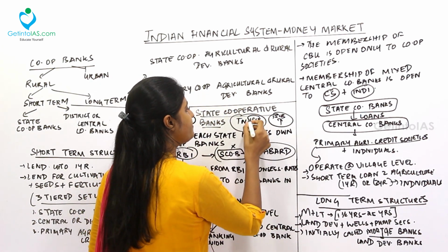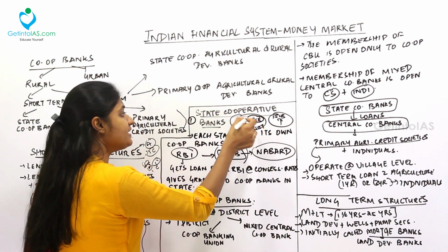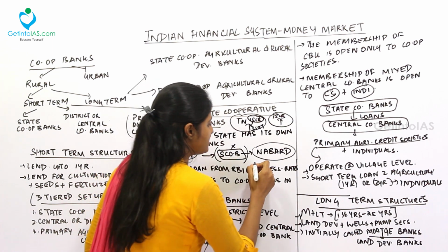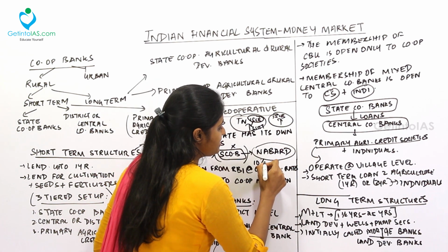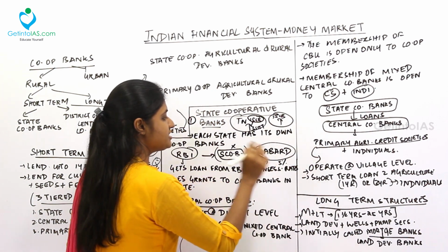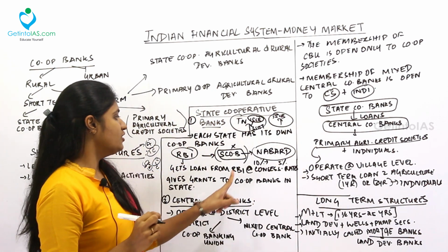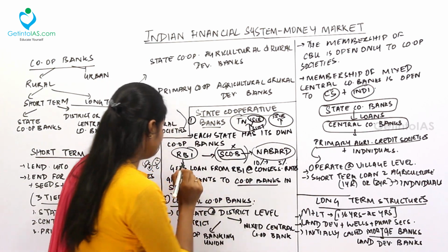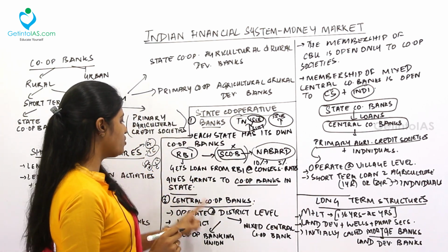So what the state cooperative banks will do, it will get loans from RBI at a concessional rate. I told you what is concessional rate. See, 10% interest to others, but only 5% interest to you means it is concessional rate. So it will get loans from RBI and give to the various state cooperative banks. Fine. Next, moving to the central cooperative bank.